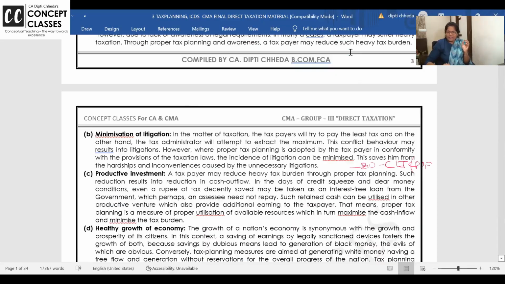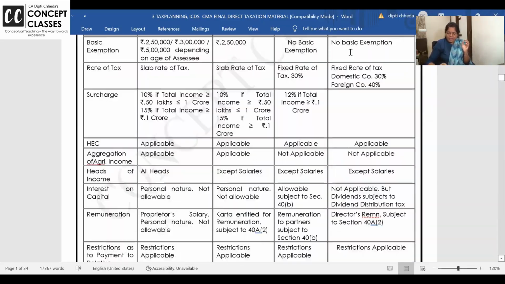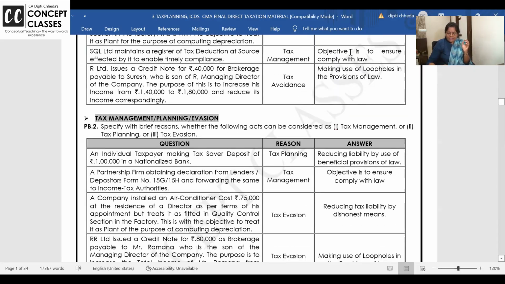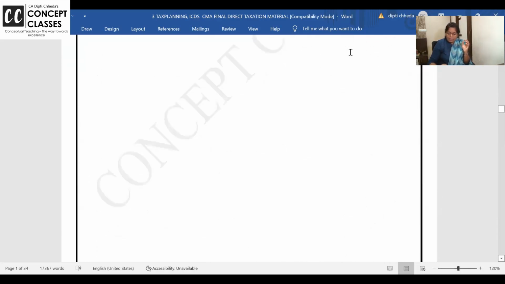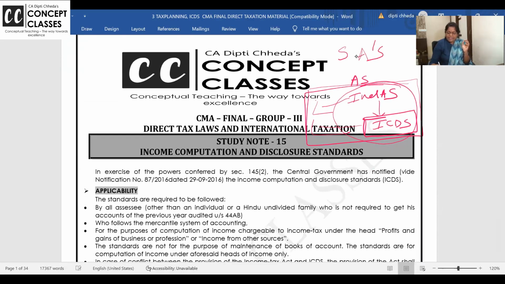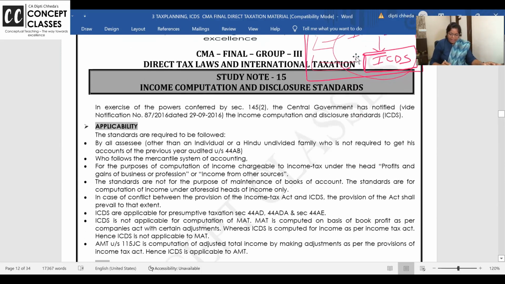Standards on Auditing. Standards on Auditing are when you do the audit, you need to follow auditing standards so that all the people are doing it with the same quality level. So SAs are to be followed by auditors. AS is to be followed by companies for maintaining books of accounts. Now coming 10 minutes, dear students, pay attention.